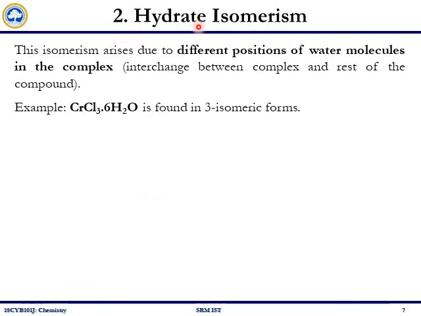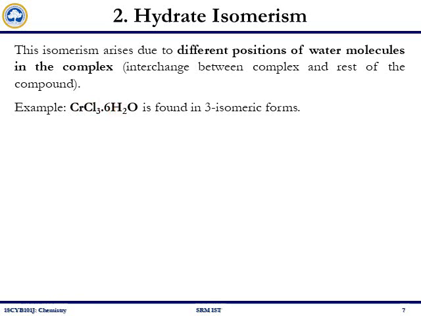The second type in structural isomerism is hydrate isomerism. This isomerism arises due to different positions of water molecules in the complex. Let's take an example: the coordination compounds having the molecular formula CrCl3·6H2O.